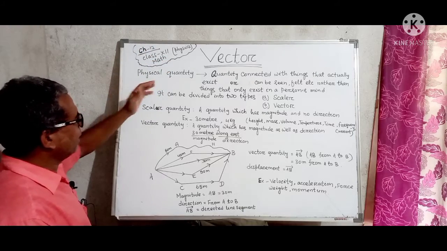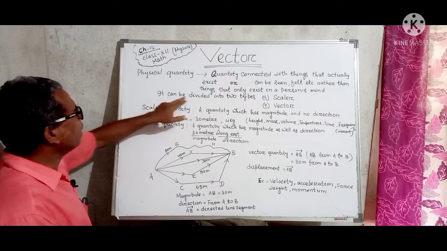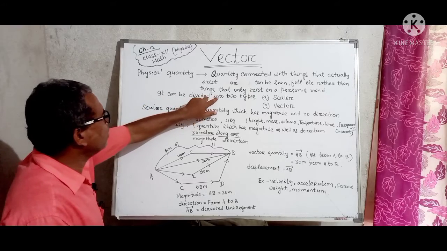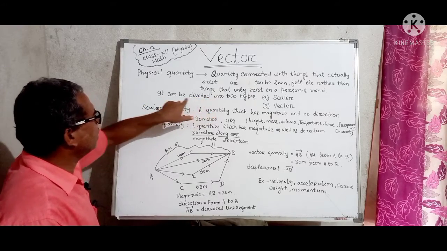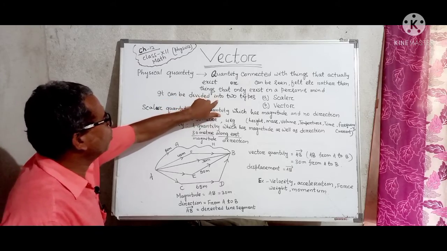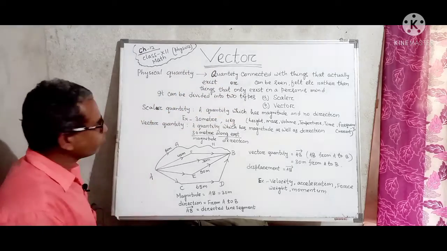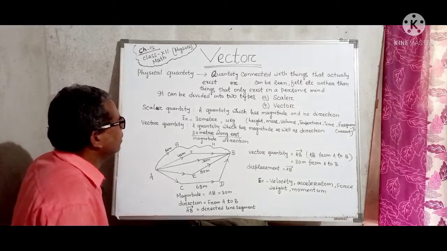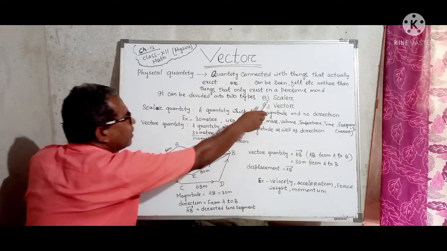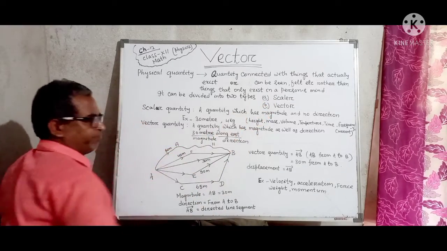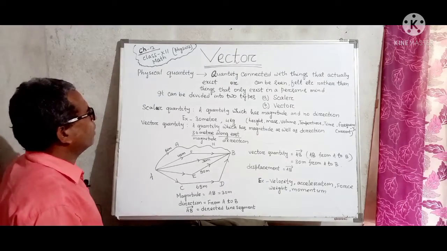You see, you can understand further. It can be divided into 2 types. Generally we divide it into 2 types. What? Scalar, vector, right? What is scalar quantity?